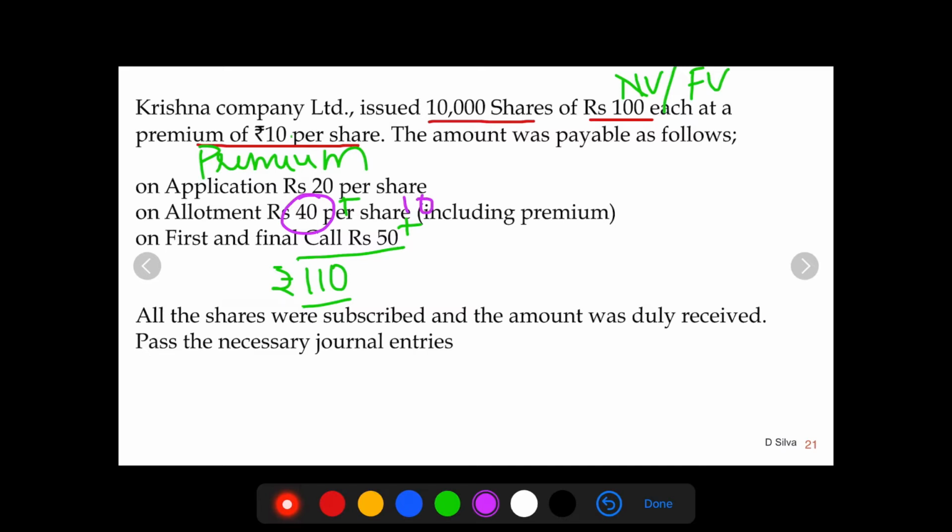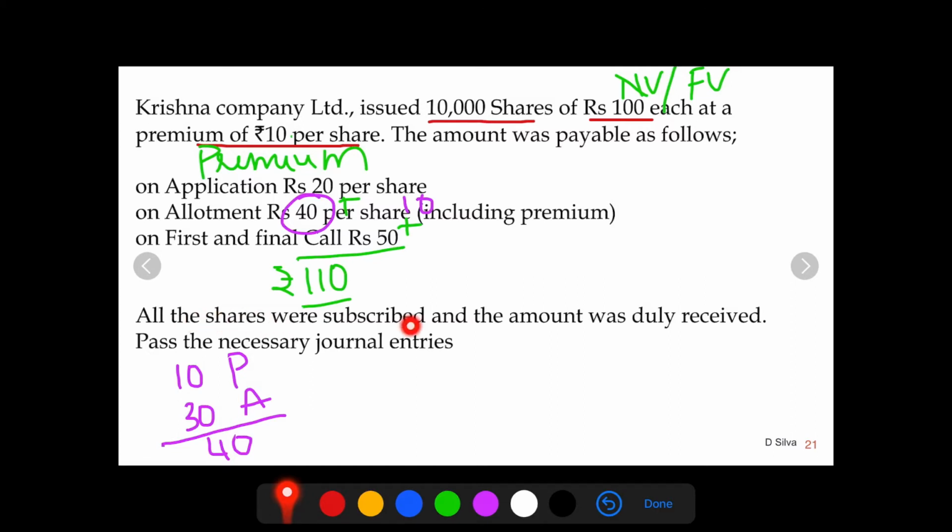So we can consider it like this: 10 rupees is the premium amount, 30 rupees is the actual allotment amount. When we add the premium and the allotment amount, it is 40 rupees as stated in the question. On first and final call rupees 50.